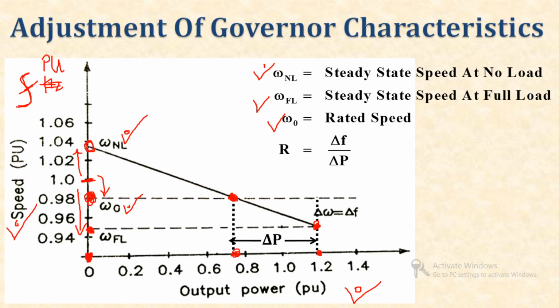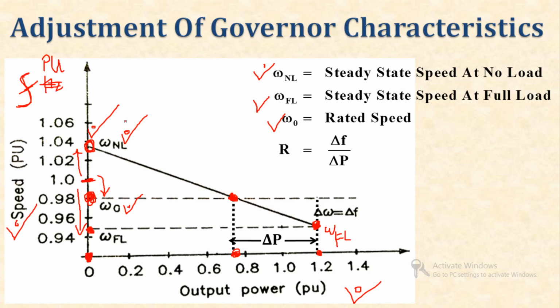That means from no load to full load, the steady state speed will drop from omega NL to omega FL. Over here the speed is omega FL, the full load speed, which is much less than the rated speed.